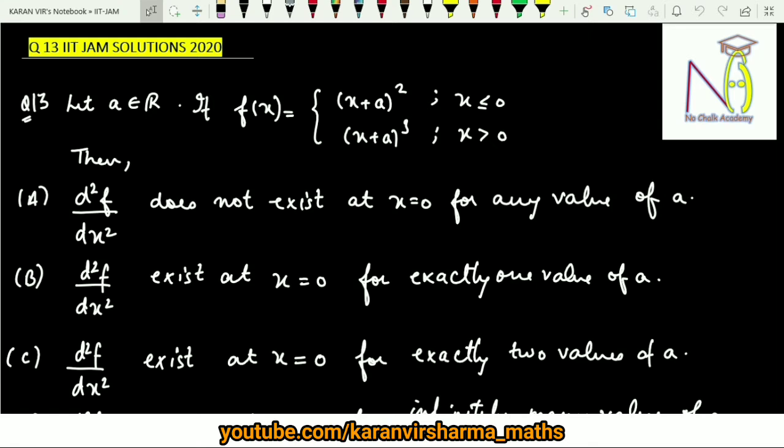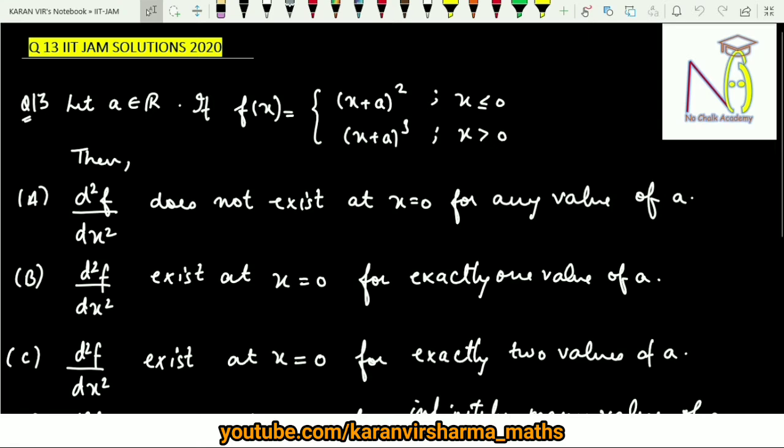This is the 13th question in the lecture series of solutions of IIT JAM 2020. And the question is, let a belong to R and f of x is piecewise defined: if x is less than or equal to 0, then the function is (x plus a) whole square, and if x is greater than 0, then it is (x plus a) whole cube.